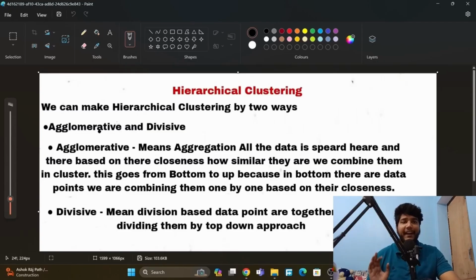We can make hierarchical clustering in two ways: agglomerative and divisive. So what is agglomerative? Agglomerative means aggregation. All the data is spread here and there, and based on their closeness, how similar they are, we combine them into clusters. This goes from bottom to up, because at the bottom there are data points like 1, 2, 3, 4, 5, 6, 7, 8, 9, 10, and we are combining them one by one based on their closeness. So what is divisive? Divisive means division based on points that are together. We are dividing them by a top down approach, like this to this. And I will show it by making them.